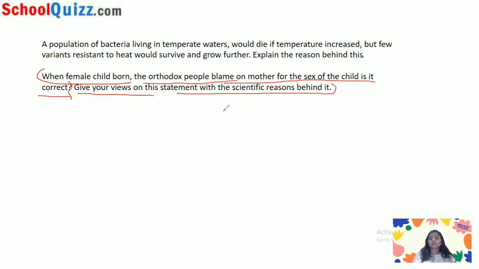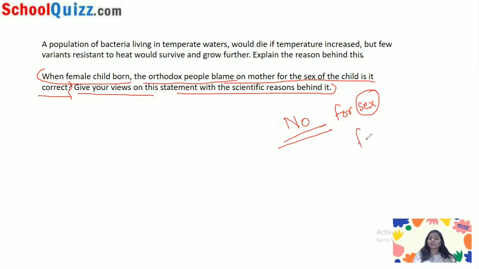So, in many areas, you have seen, and in many news, you can also see or hear, that when a female child is born, people blame the mother for the sex of the child. So, is it correct? Obviously, no, it is not correct. Why? Because we know that there are some scientific reasons behind it, that for the sex of the child, the mother is not responsible.